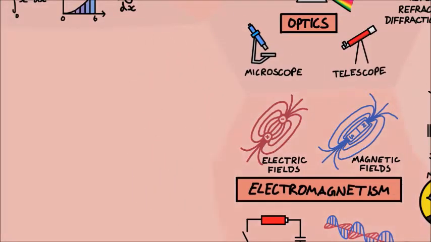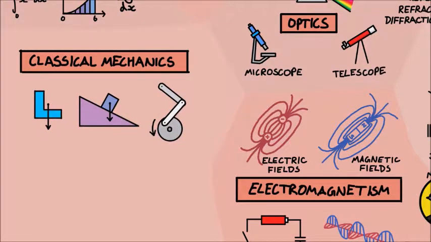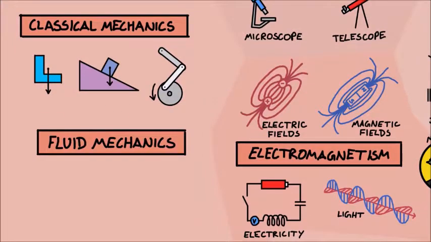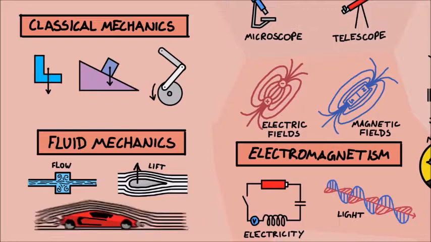Jumping back a little bit, classical mechanics is related to Newton's laws and covers the properties and motion of solid objects, how they move when forces hit them, and what happens when they are joined together, like in gears or in buildings or bridges. Fluid mechanics is the description of flows of liquids and gases. Using fluid mechanics, you can work out how much lift is generated from an aeroplane's wing or how aerodynamic a